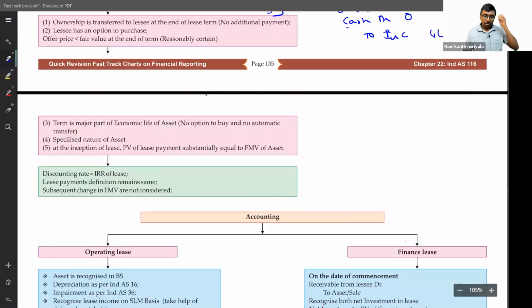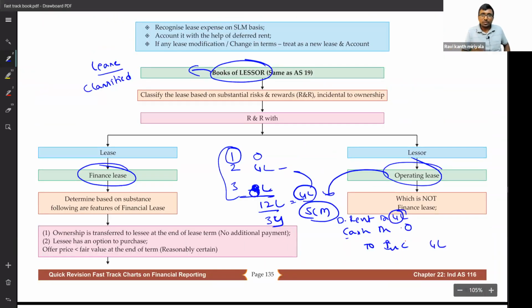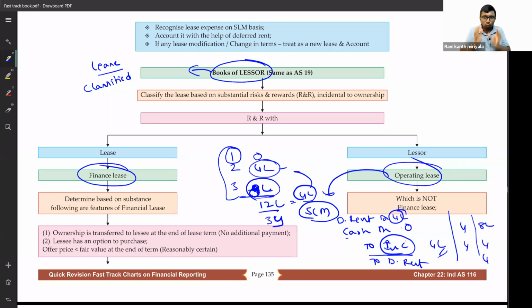So, deferred rent account we are going to use. 4 lakh deferred rent account, cash account 0, nothing received. Rental income is supposed to be 4 lakh. Next year also, you got 4 only, so we'll say cash account 4 lakh and income account 4 lakh. And in the third year you got 8 lakh, so cash is 8 lakh, income will be 4 lakh, and deferred rent is going to be the balancing 4 lakh rupees. You use the deferred rent account so that your rental income is straight lined.